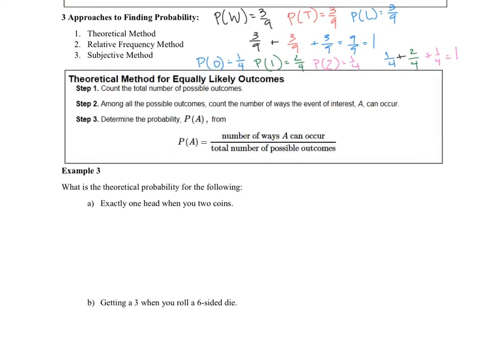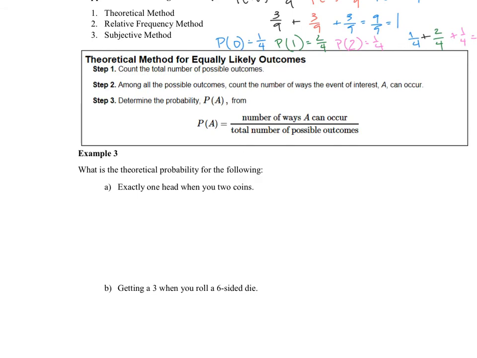So here's what that looks like. What is the theoretical probability of exactly 1 head when you have 2 coins? The way we do this is we make a probability tree. We're going to flip a coin twice. The first time, I get either heads or tails. If I flip a head, I can then get a head or a tail. If I flip a tails, I can also get a head or a tail. The possible outcomes are head-head, head-tails, tails-head, and tails-tails.